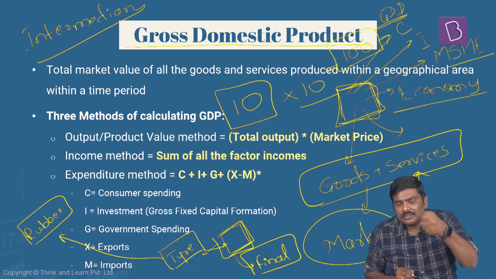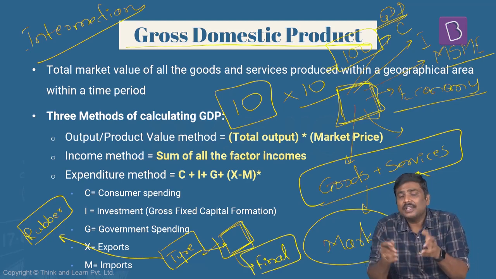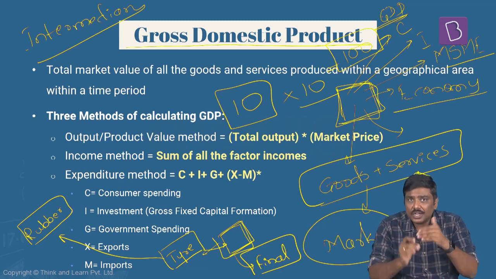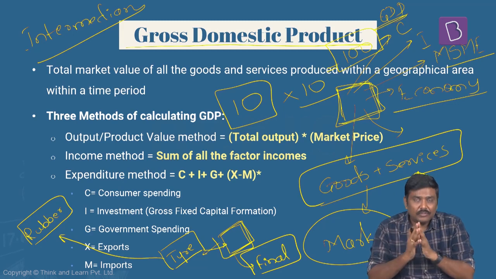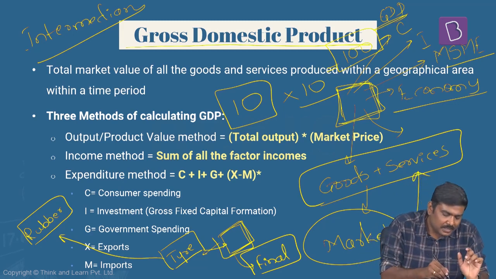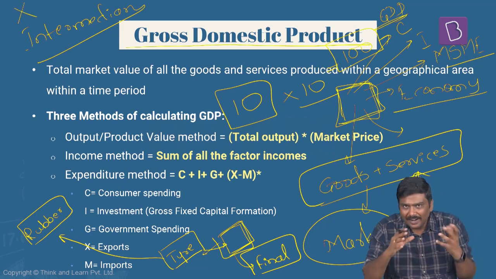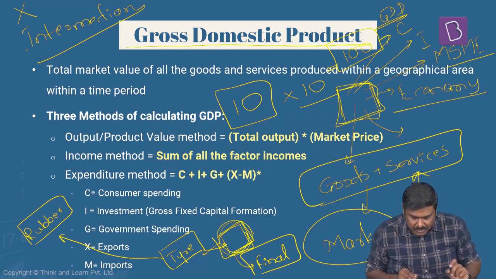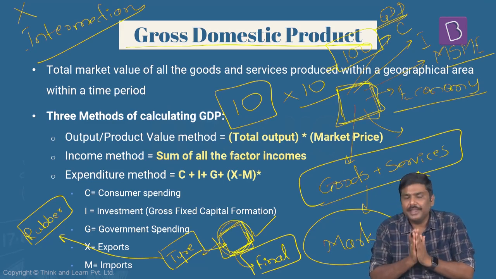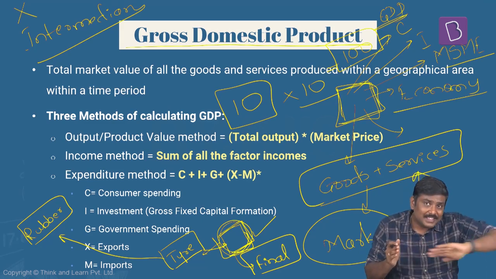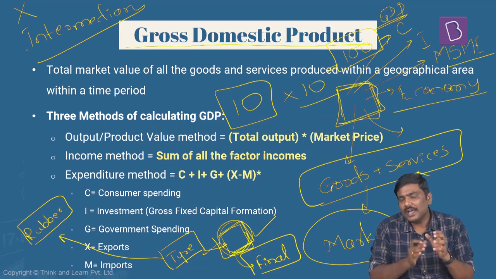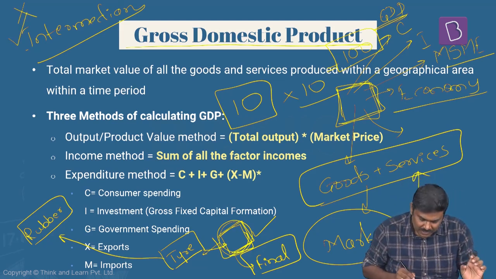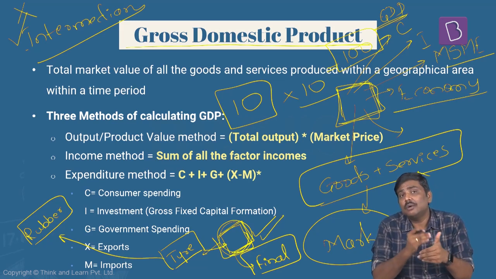But to manufacture the final goods, at various steps there are different raw materials or intermediate goods which are required or which are used. Now always remember this. Whenever I say market value, I'm not considering the market value of these particular intermediate goods or raw materials. I'm going to consider the market prices of these particular final goods only. If you ask me why, sir, why are we exempting these intermediate goods? This will happen for a simple reason. If I count the price of intermediate goods as well as the final goods, that will lead to double counting.